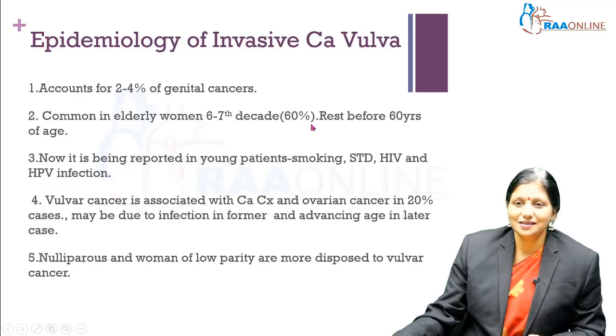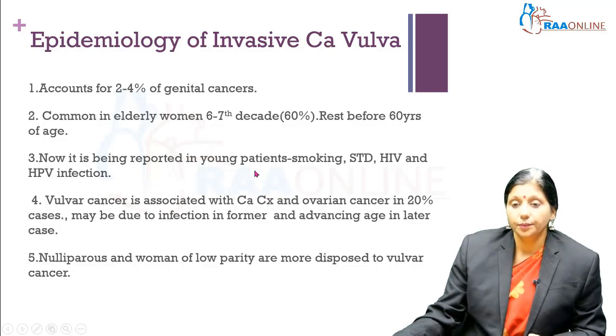Now CA vulva is a relatively rare cancer and it accounts for 2 to 4% of genital cancers. It can occur in elderly women in the 6th to 7th decade, that is, 60% of the cancers mostly occur in the 60s or the 70s. Earlier, in a younger age group, it can also happen. So either it will be in the 7th decade or it will be before 60 years. Now this cancer of vulva is also being reported in young patients.